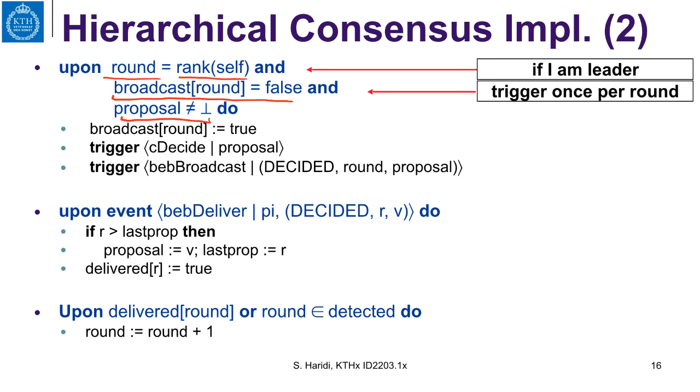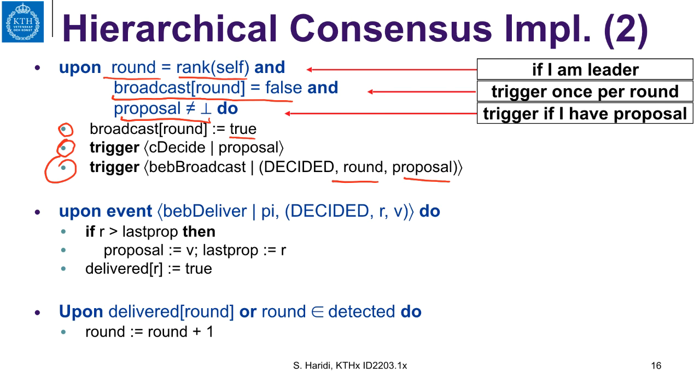So I trigger only once, as it's written here. I say I have broadcasted. I trigger a decide to my parent component, and I best effort broadcast my proposal that I have stored at this round and the round number. So this is clear.